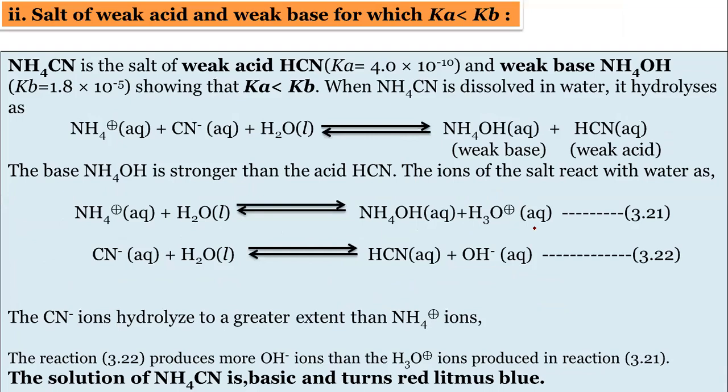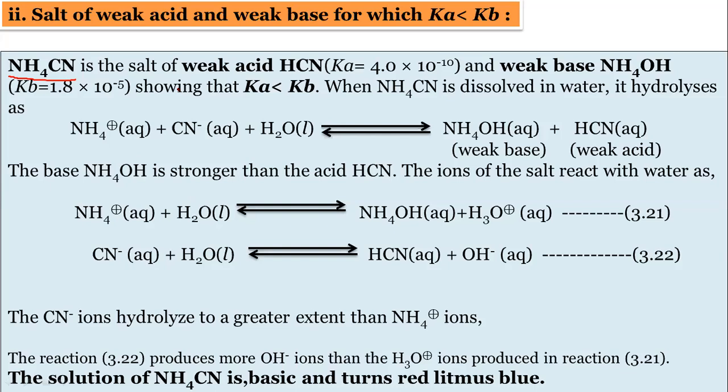Then again, the second example, in which the Kb value is more than the Ka value. Again, we will discuss these salts of weak acid and weak base. Can anyone tell me what is the name of this salt? NH4CN. Very easy name. Ammonium cyanide.